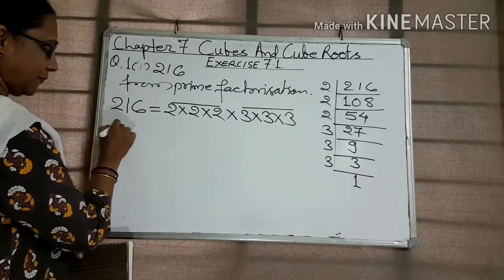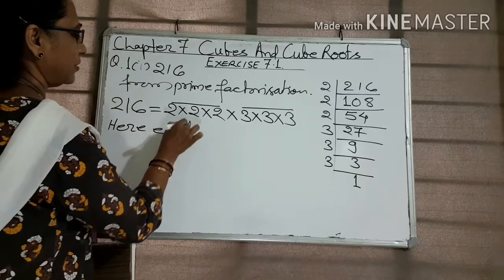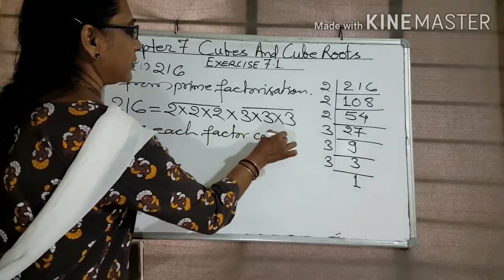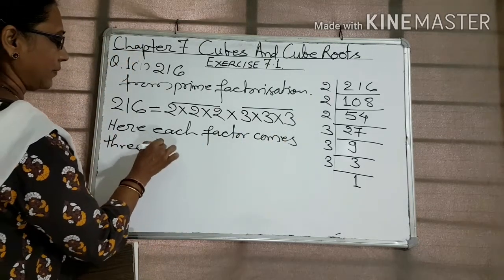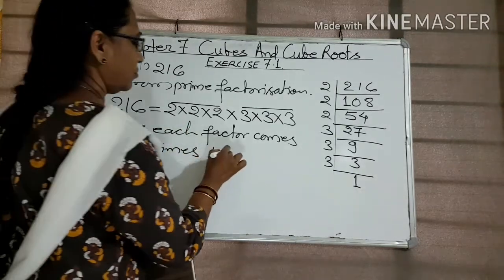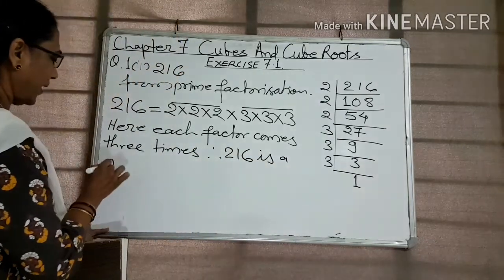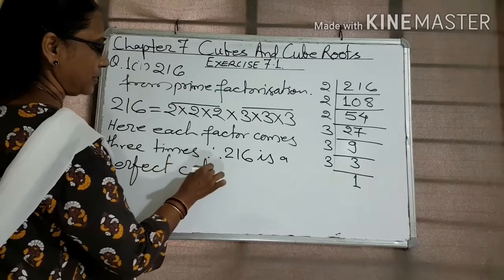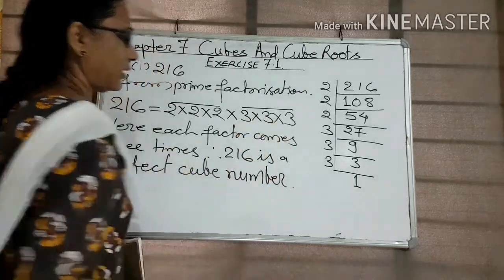Clearly, each factor comes 3 times. Therefore, 216 is a perfect cube number. Okay?